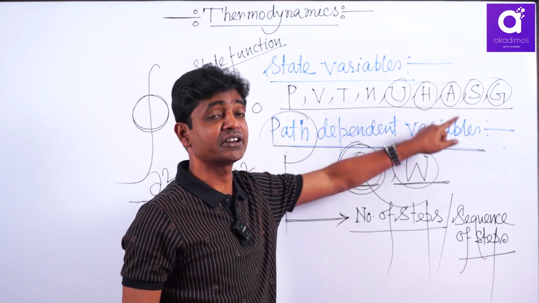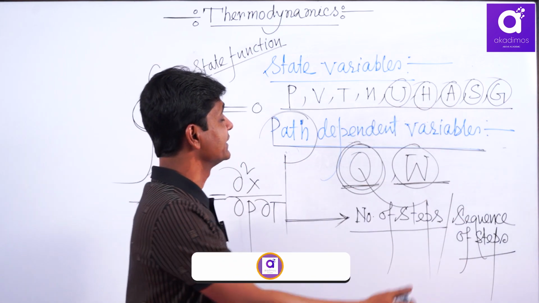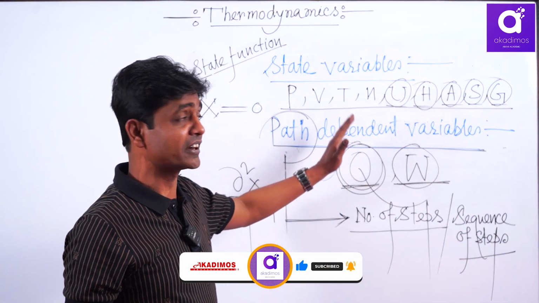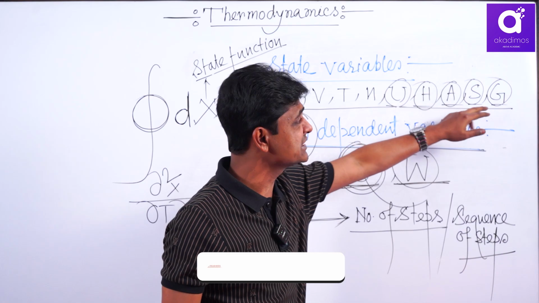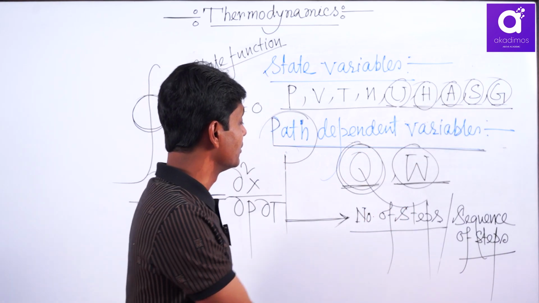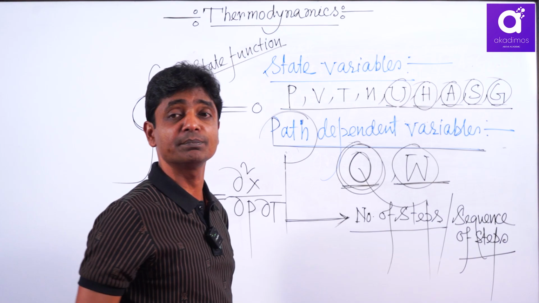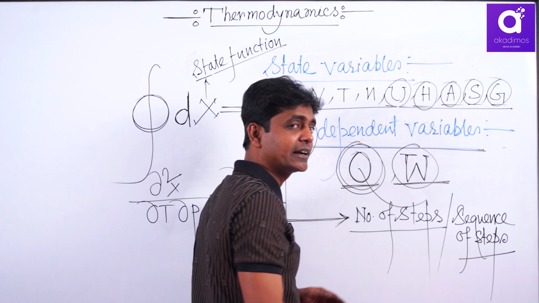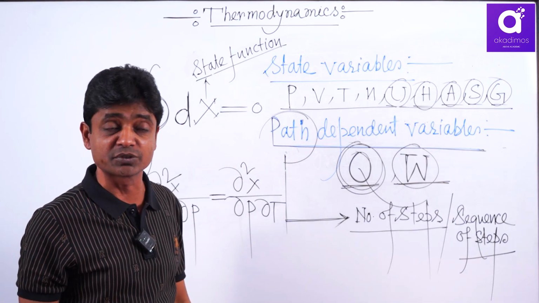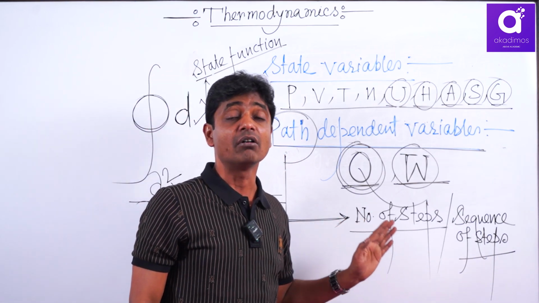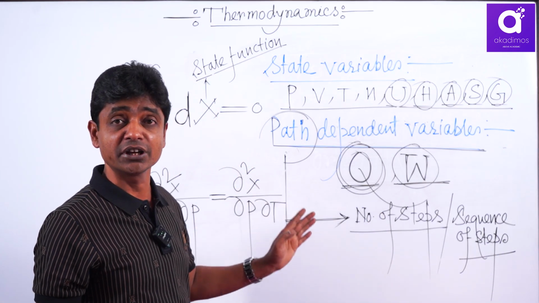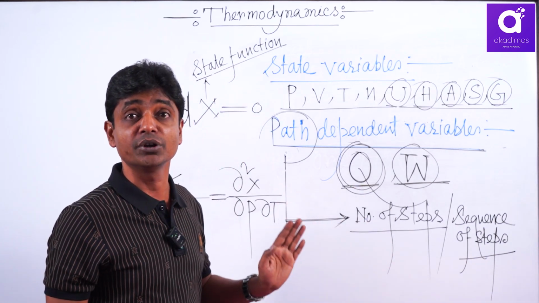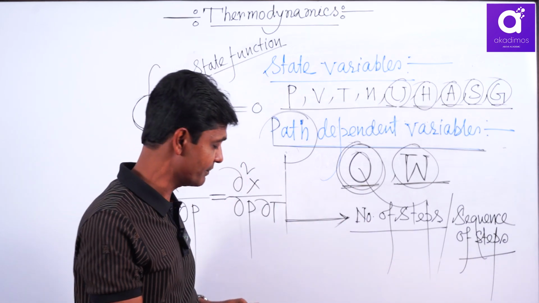But these are thermal energy at a different condition. That means these are narrow functions. When this is thermal energy at different conditions, surprisingly they become state variables, but Q in general is a path dependent variable. Later you will see W is generally path dependent, that means it depends on the number of steps, but there you will get some cases where W also becomes a state variable at different conditions, like W adiabatic is a state function, W reversible is a state function.